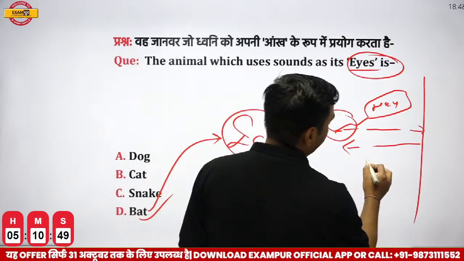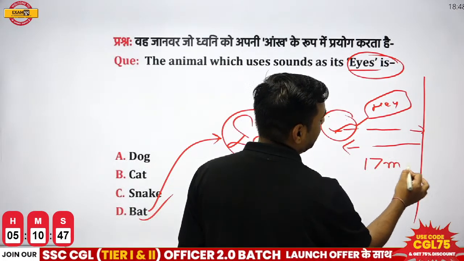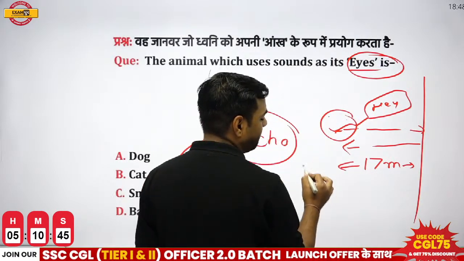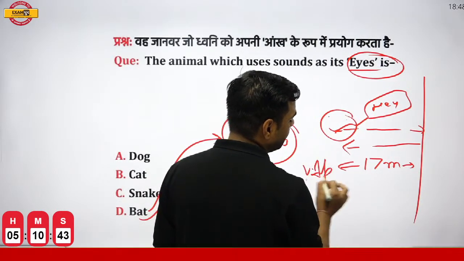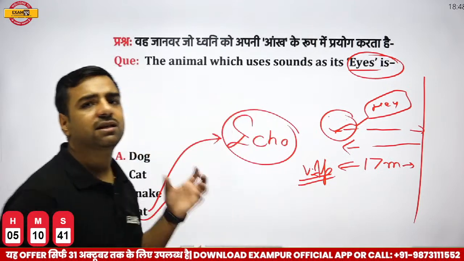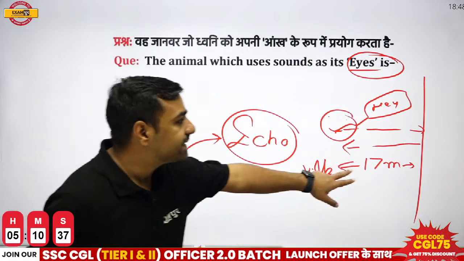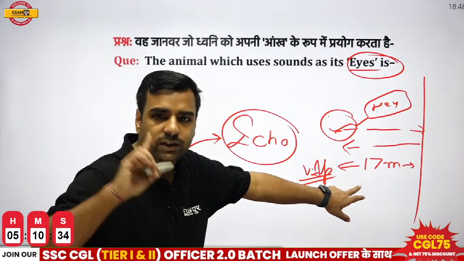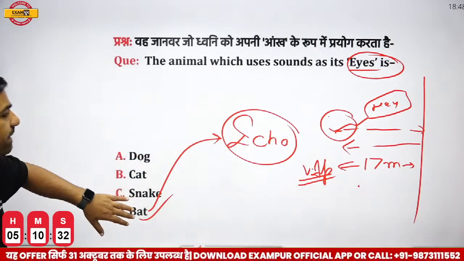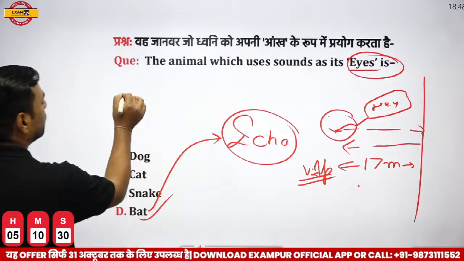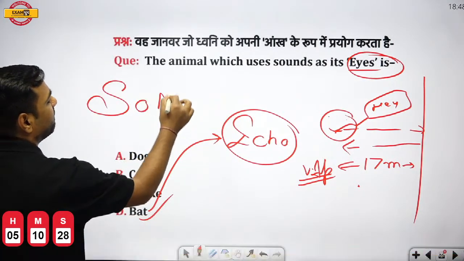If I talk about this part, there's a distance of 17 meter. Now, this question is very important from the examination point of view. What is the minimum distance that is required for echo? The minimum distance required for echo is 17 meter. Very important. Second, this bat is using the concept of what? Sonar over here. Remember sonar?